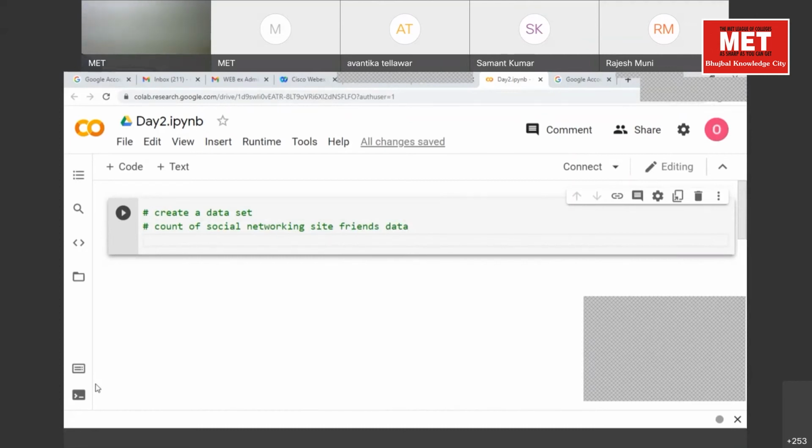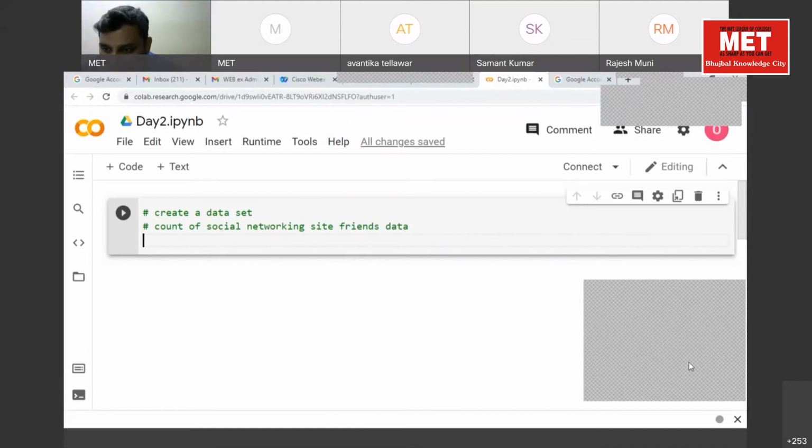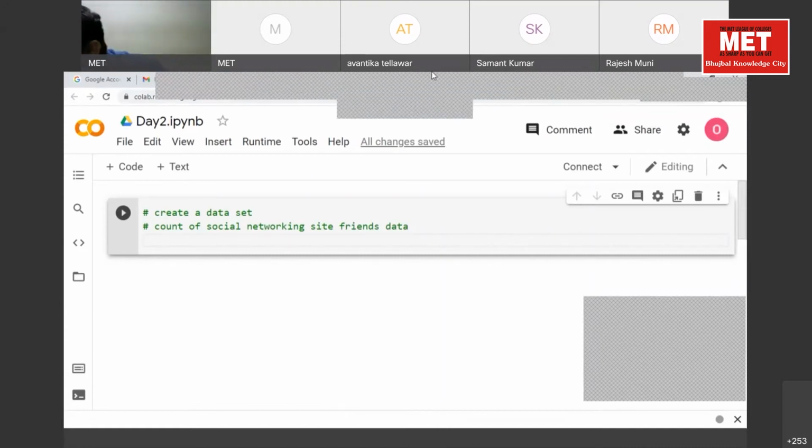Can anyone acknowledge that I have typed this data in the chat box? Yes, everyone has got it. This is sample data that we will be using for the rest of our work. Clear?